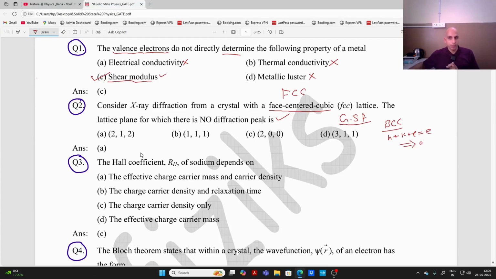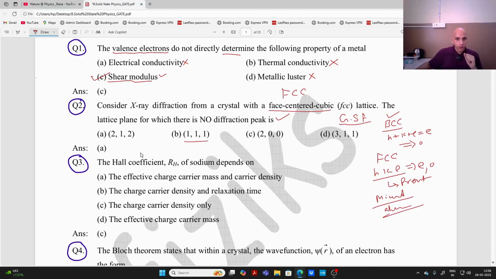But this is the case of BCC. For FCC, if h, k, l are either all even or all odd, then the diffraction peak is present. But if they are mixed, I have explained, you can recall that lecture, if they are mixed, I mean even odd, then that diffraction peak is absent, right? So you can see here, this is all odd, all even, all odd, and this is even odd. So this option is the correct answer.